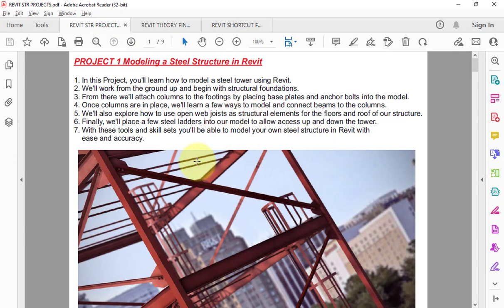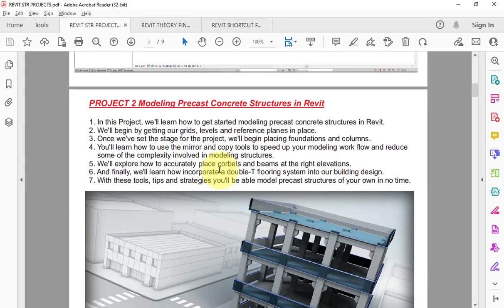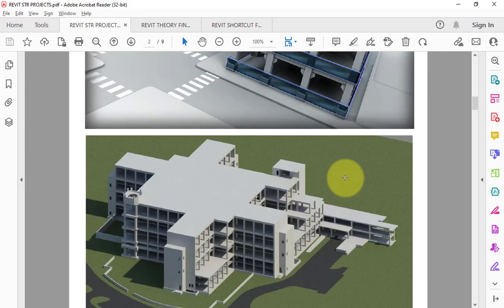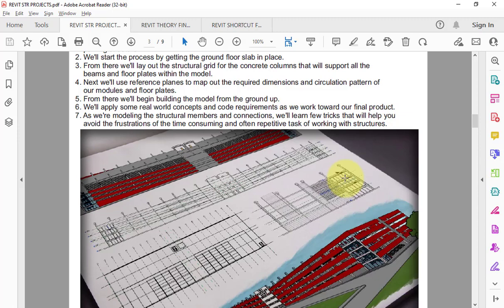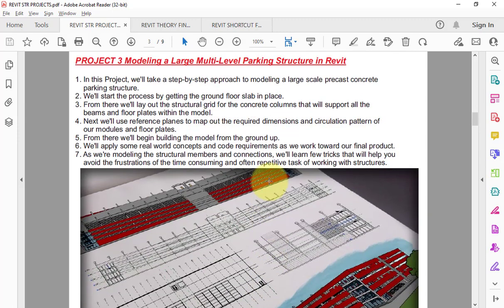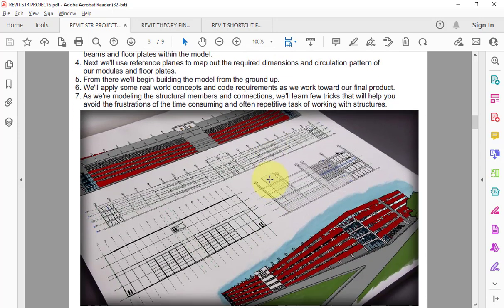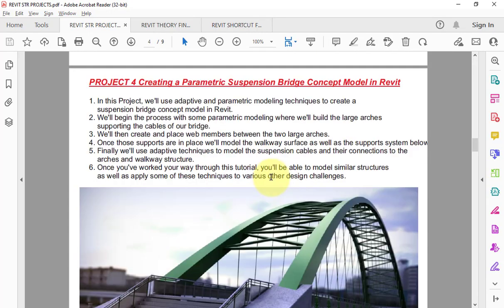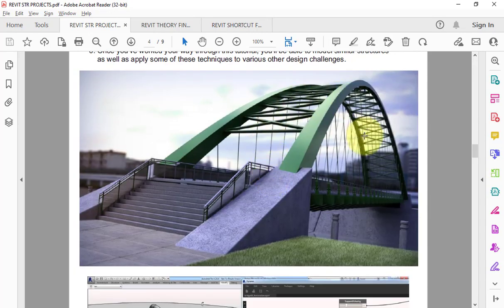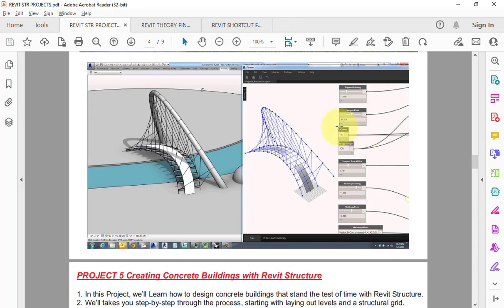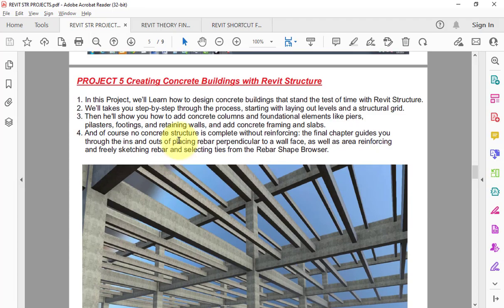So we will start going through the Revit steel structure modeling creating, then after concrete structure modeling creating, then after large multi-story multi-level parking, I will share with you. Then after creating such type of suspension bridge within the Revit, then this type of bridge we will be going through the Dynamo process. So I will also show you the Dynamo, within the Dynamo how to achieve such type of bridge, that I will also share with you.